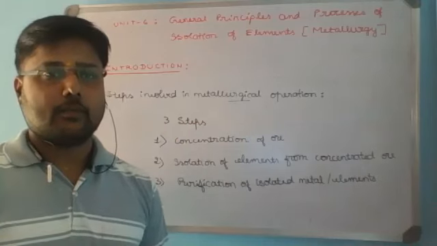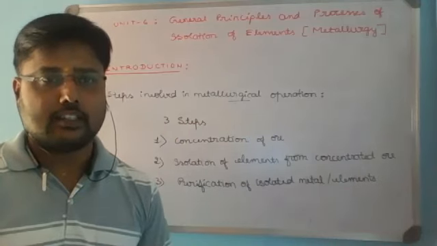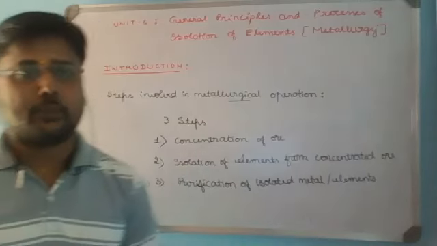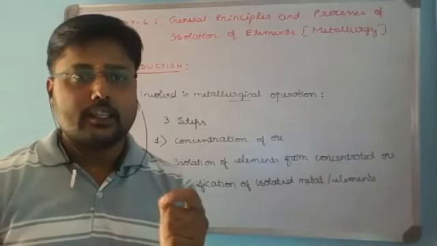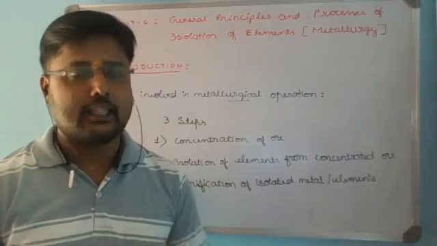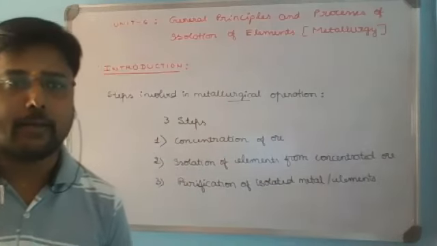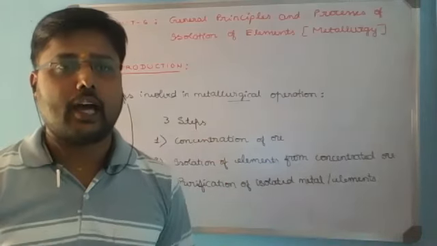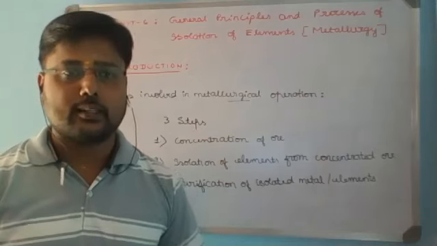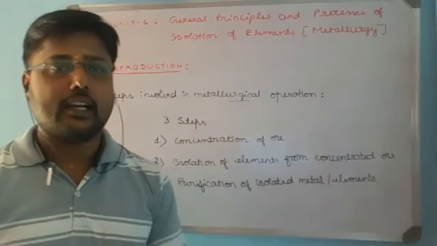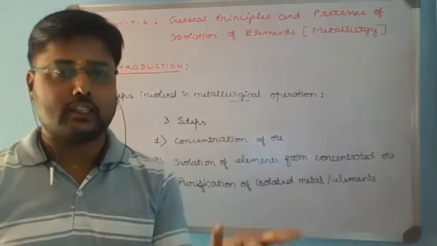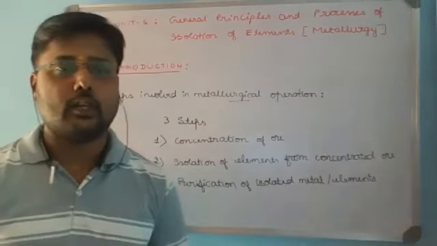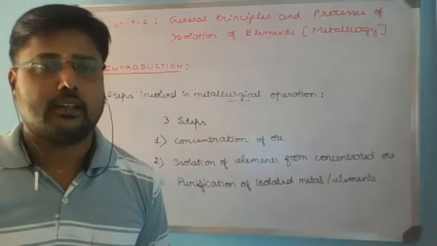And the last step: whatever you have considered in the isolation of the metals, you cannot expect only the desired metal is present. Some impurities in trace quantity at least are left in the isolated metal. Hence, in the final purification step you have to remove the associated impurities and get the metal or element in its purest form. That is the third step, the purification of isolated metals or elements.